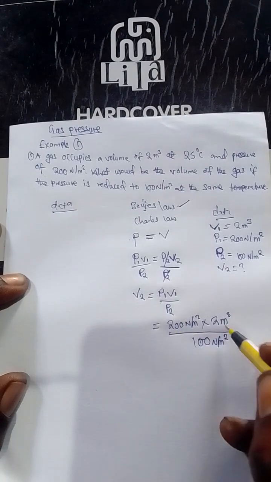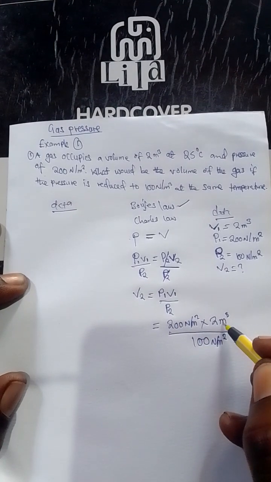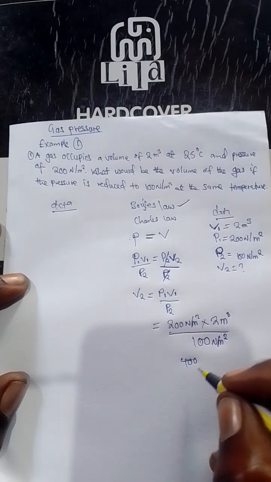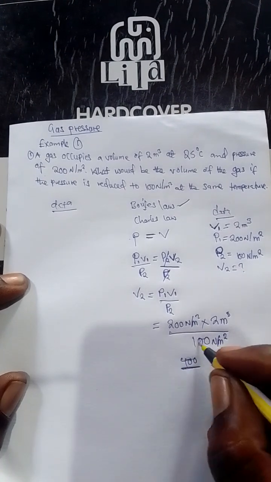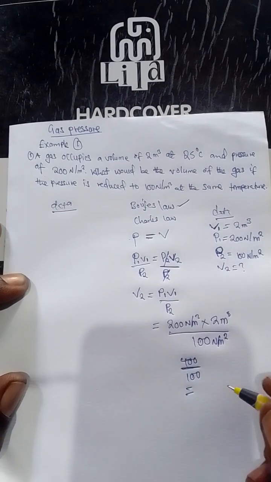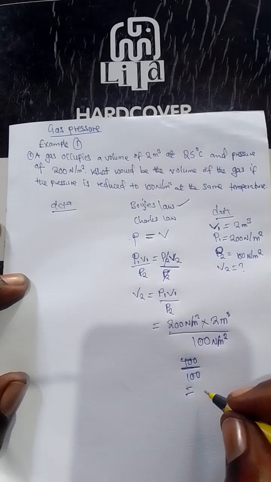So 200 times 2 is 400 over 100. Then when we divide that, what are we getting?